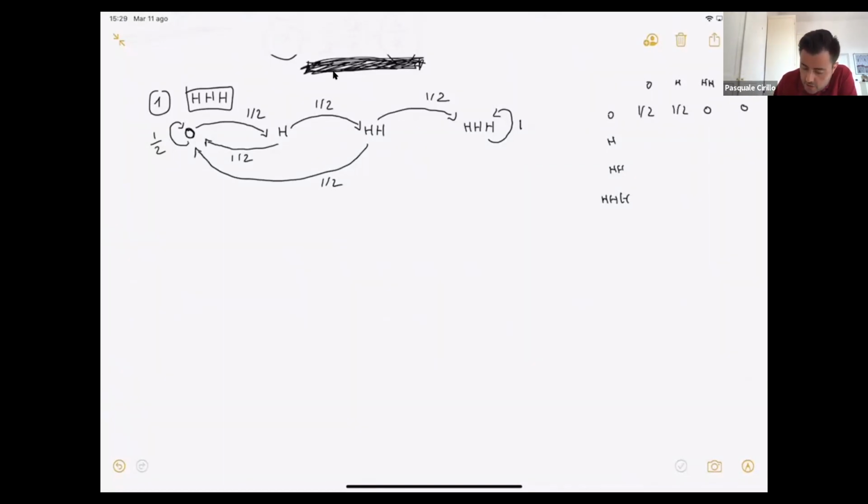If you are in H, the probability that I jump back to 0 is 1/2. The probability that I stay in H is 0, and the probability that I go to 2H is 1/2, sorry, and 0. If I'm in double H, the probability that I go to 0 immediately is 1/2. The probability that I go back to H is 0, and the probability that I go to triple H is 1/2. And here is 1, 0, 0, 0. So this will be my transition matrix if I want to give the transition matrix representation.